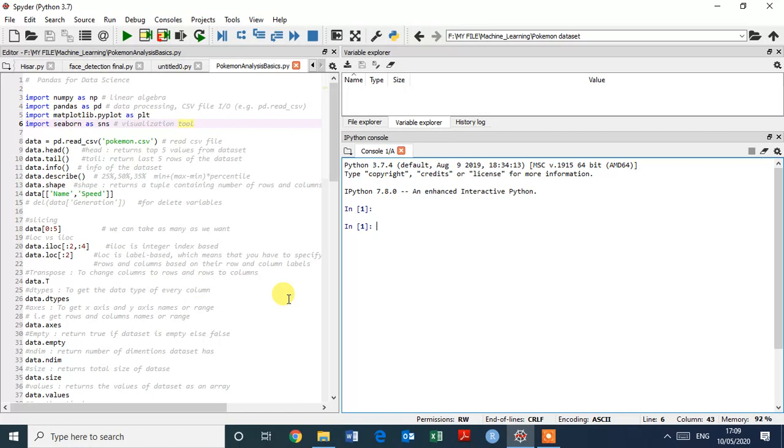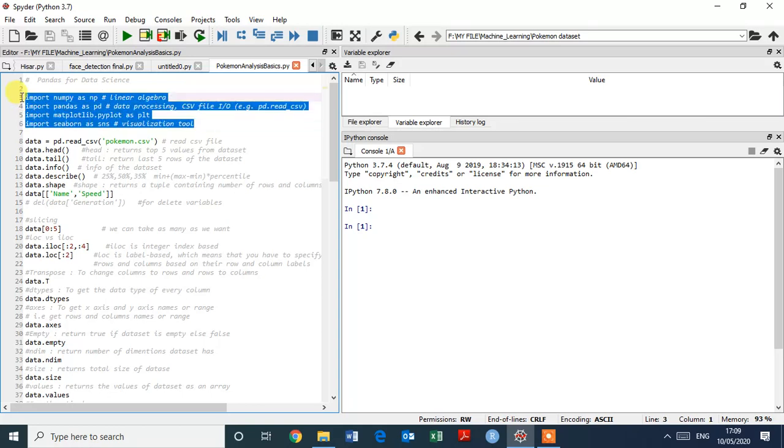So let's start with the libraries. Here you can see numpy also. Numpy is used for linear algebra and pandas for data processing. And matplotlib and seaborn are visualization tools. First of all, we have to import the libraries. So select all these four, press Command or Control Enter to execute. As you can see in the IPython console, it's executed successfully.